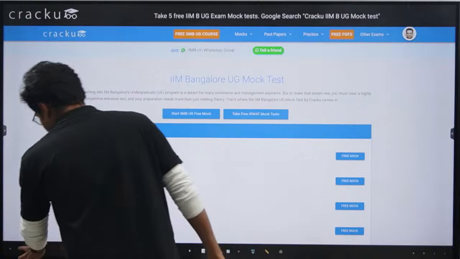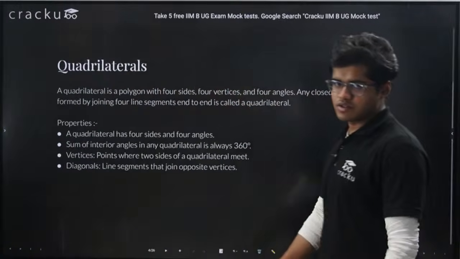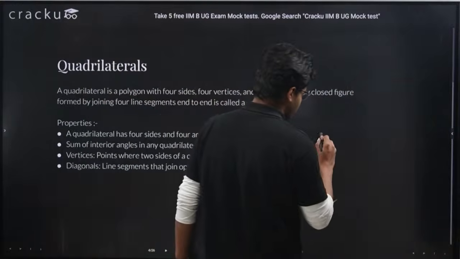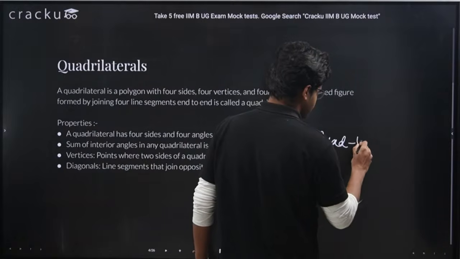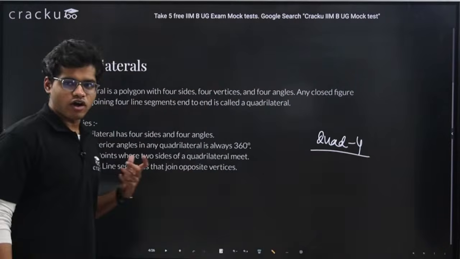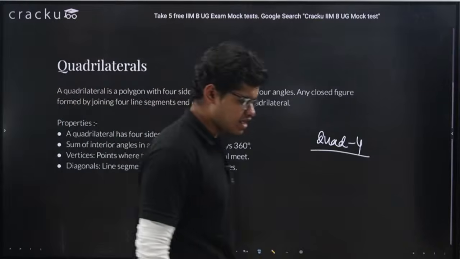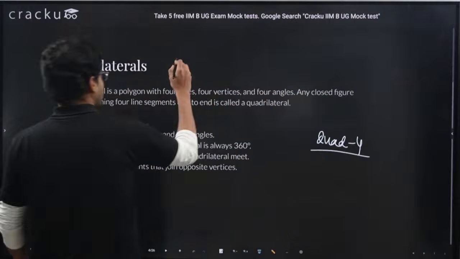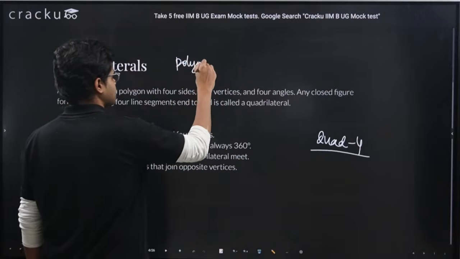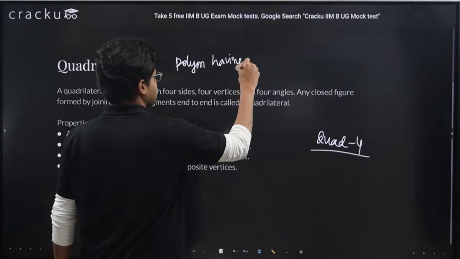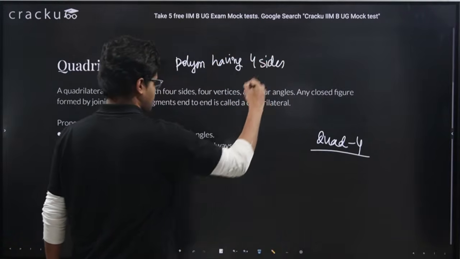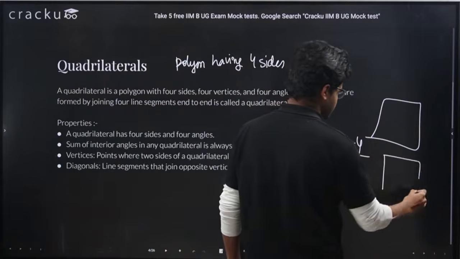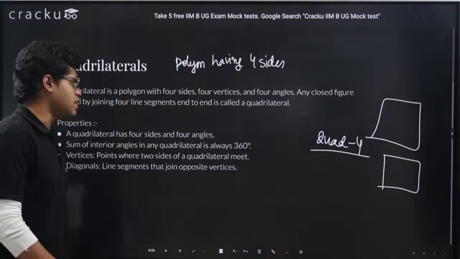Okay, let's start with the class. So quadrilaterals, we know quad means four, right? So a quadrilateral is basically a polygon having four sides. It can be something like this, right? Any shape having four sides is a quadrilateral.